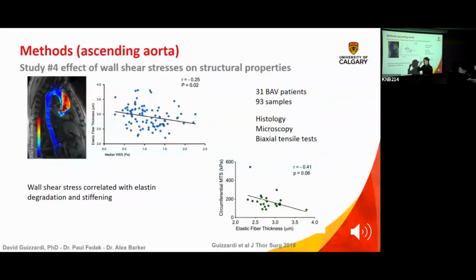So this is a study that is done only on the ascending aorta, and instead of computational fluid dynamics done on a computer model, it involves an MR technique called 4D flow that is able to capture the behavior of the blood just directly from the MRI. Okay, so it's not a model, this is actually from the MRI.